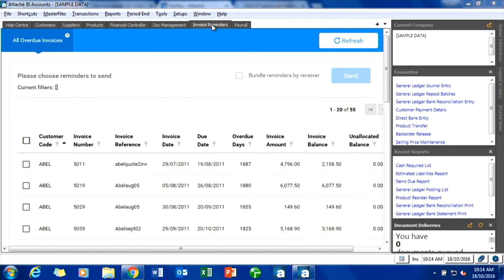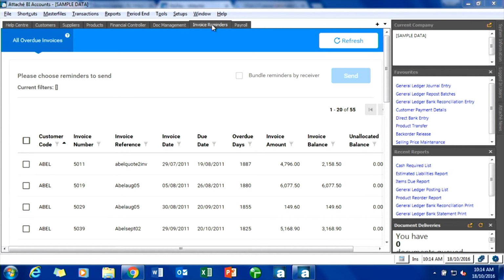Invoice Reminders, again, is part of what we call the Big Four, as is Express Leave, as is Biz Docs. If you want to know more about the Big Four, I would talk to your consultants about that, especially if you are still on accounts and haven't moved to BI yet. Now would be a good time to have a chat to them.